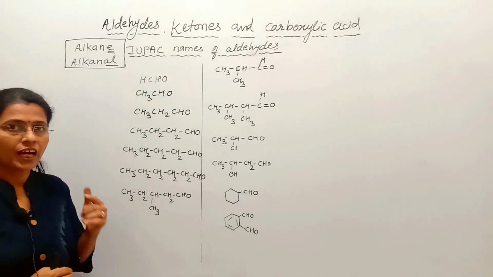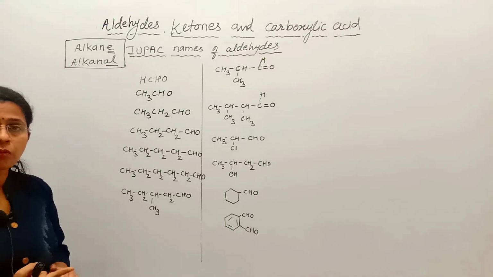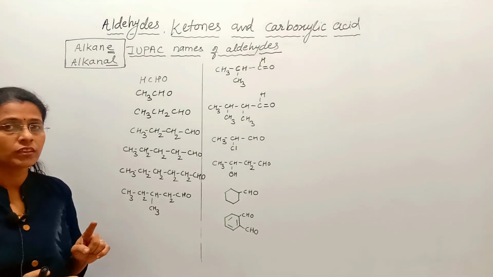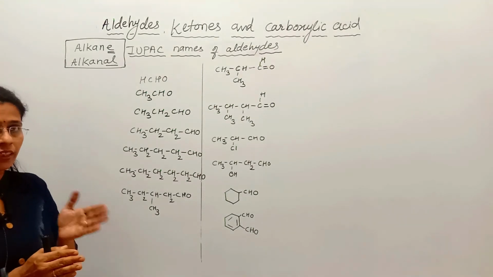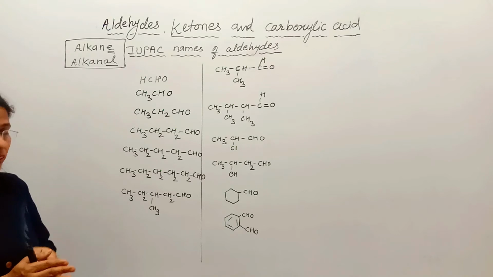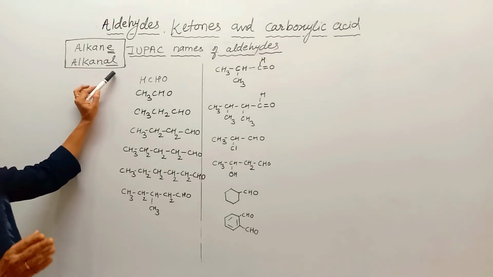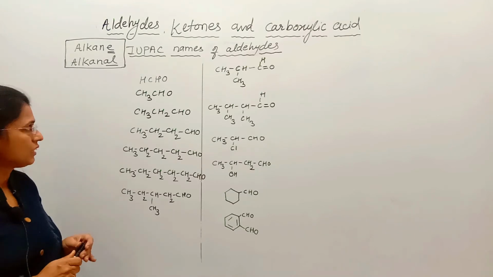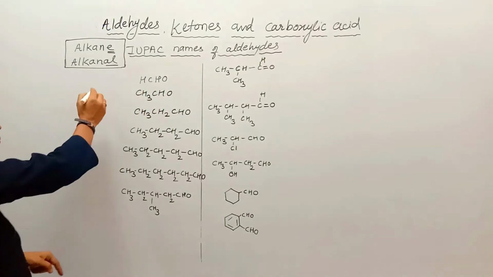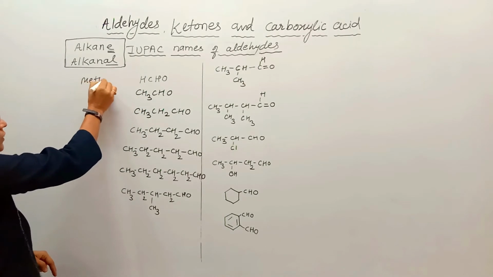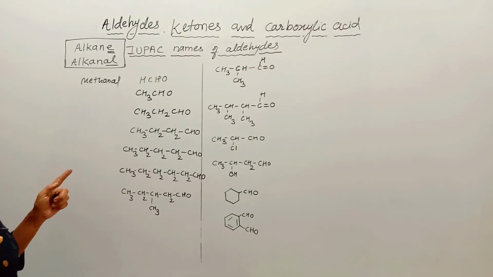Now while writing IUPAC names of aldehydes, first of all, count the number of carbon atoms in the long chain containing CHO. From that, decide the parent alkane. From the parent alkane, e is replaced by al. Now we will study the rules along with examples. See here, one carbon is present. That's why the alkane is methane. From methane, e is replaced by al, so the name of the compound is methanal.